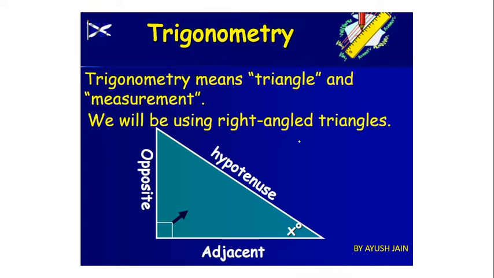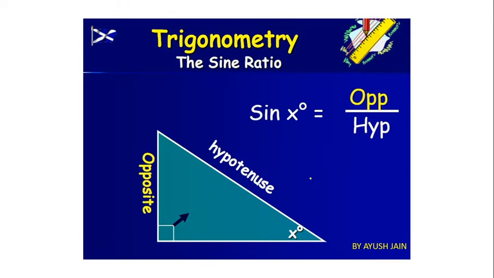Opposite, adjacent and hypotenuse, these things you need to remember because this is ultimately going to help you. Let me start again. Trigonometry is a branch of mathematics which deals with the relation between triangle and measurement, and this chapter is going to build the relation between angle and the length of the sides. Now come to the next slide.